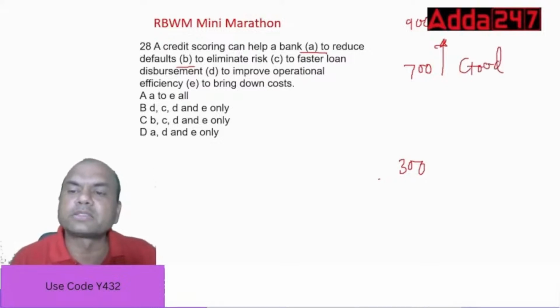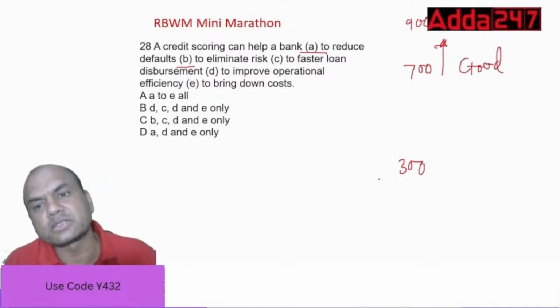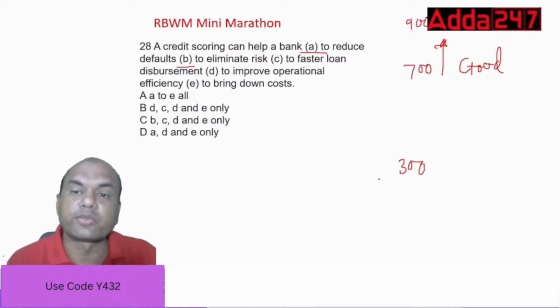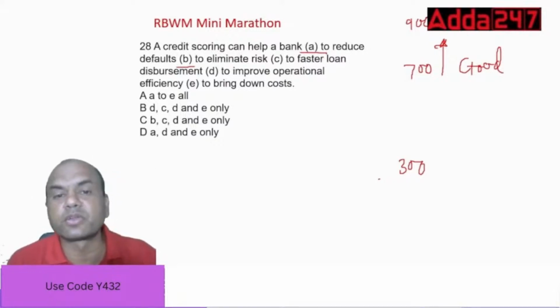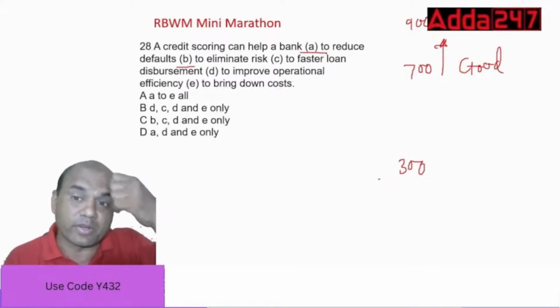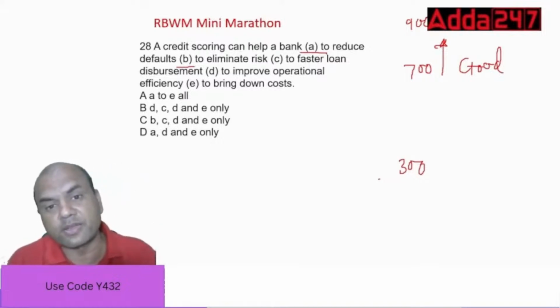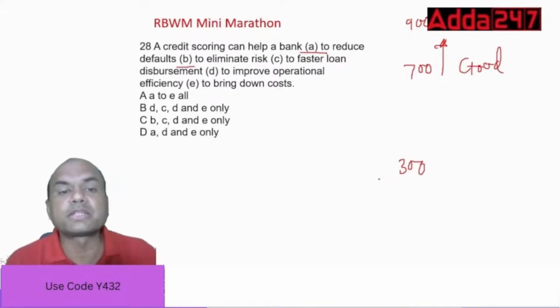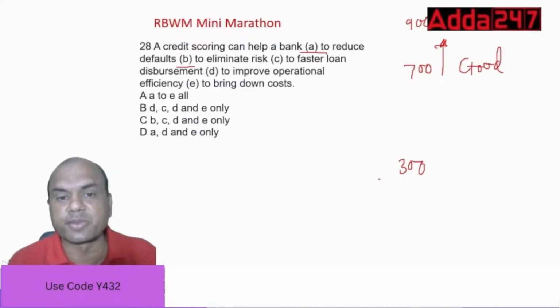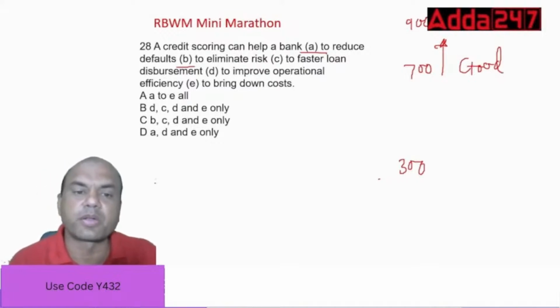If any customer's credit score is good, it means that customer has repaid the loans correctly and on time. So that's why this is considered a good customer. So it will eliminate the risk. Faster loan disbursement: the banker doesn't have to think much because the score is already good based on the history. Operational efficiency means faster loan disbursement. Obviously, cost will also be brought down. So it is A to E, all. Got it?